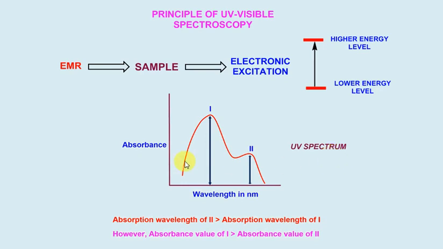Friends, a UV spectrum is a plot of absorbance versus wavelength. In this UV spectrum, two peaks are present, peak 1 and peak 2. Peak 2 is on the right hand side, therefore peak 2 has more wavelength than peak 1. However, as the height of peak 1 is greater than the height of peak 2, peak 1 has more absorbance value than peak 2. These two terminologies are important when you discuss UV spectroscopy in detail.